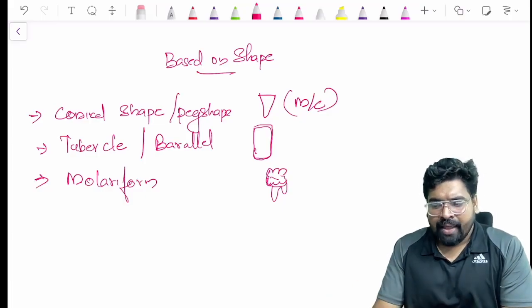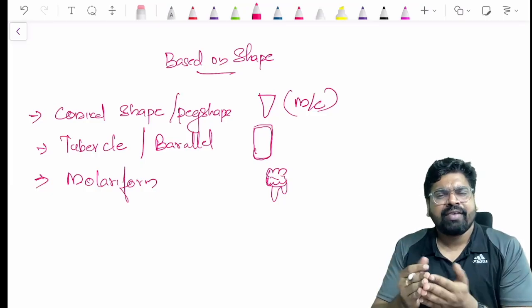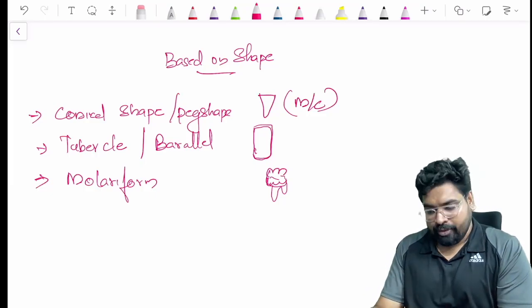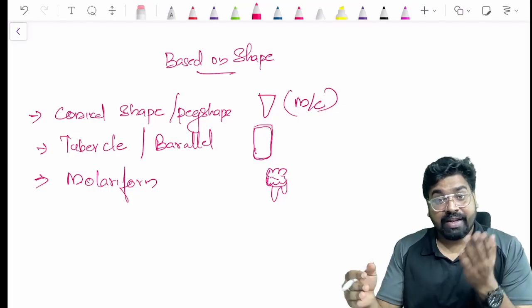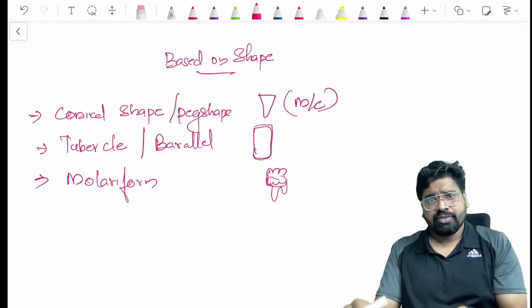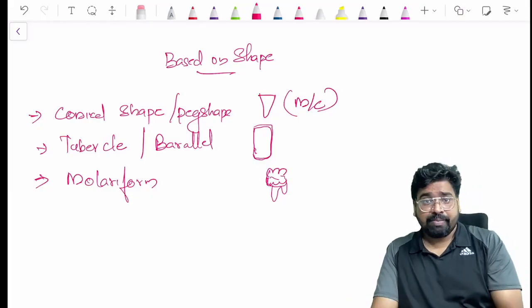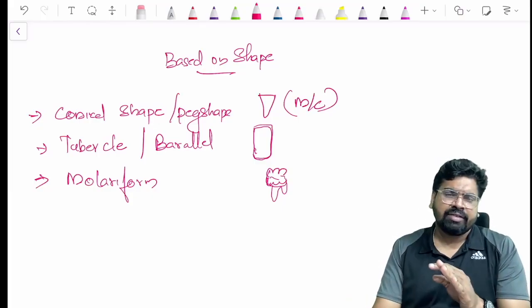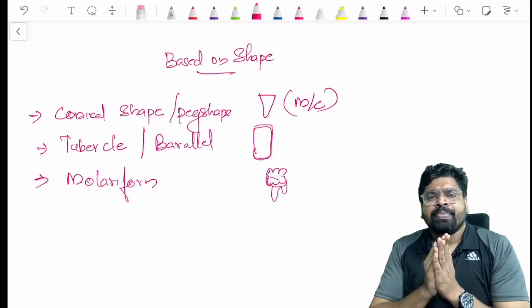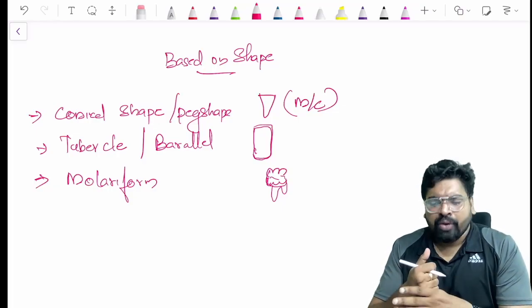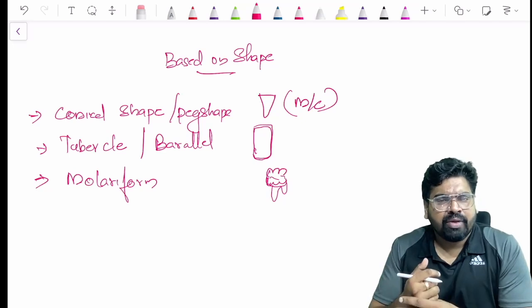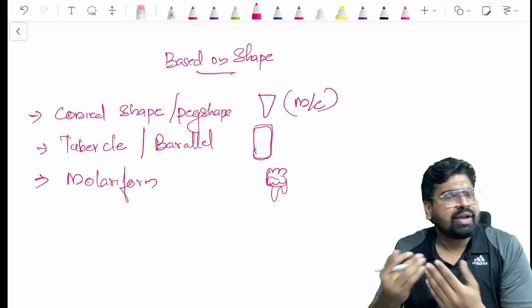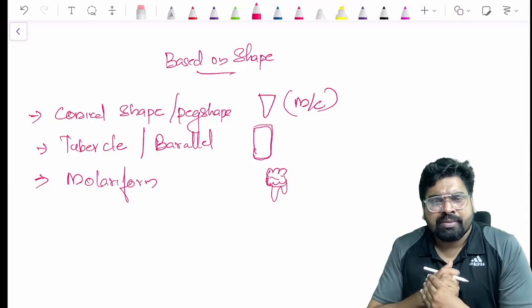You may have heard about many syndromes where you can see supernumerary teeth. One syndrome which is very easy for you is Gardner syndrome, where you have multiple supernumerary teeth. There are other syndromes also: cleidocranial dysplasia, Ehlers-Danlos syndrome, Sturge-Weber syndrome. Many syndromes are there where you can see supernumerary teeth.